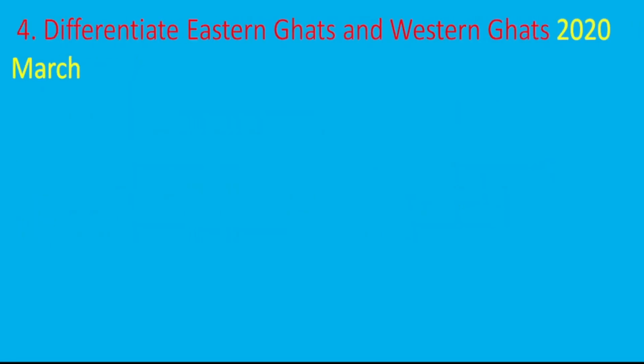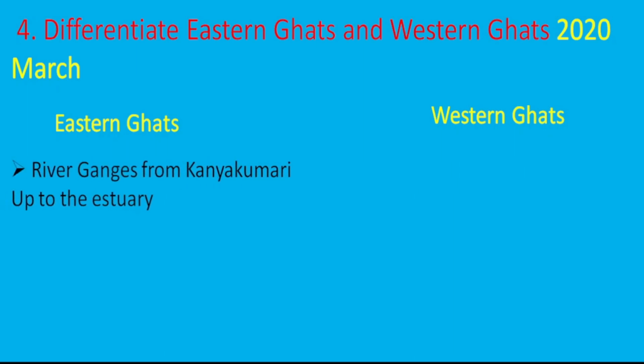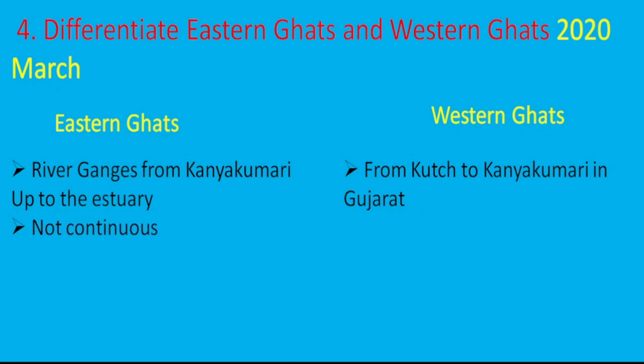Next, differentiate Eastern Ghats and Western Ghats. It was asked in the 2020 March examination. Eastern Ghats extend from the river Ganges up to Kanyakumari; Western Ghats from Kutch to Kanyakumari in Gujarat. Eastern Ghats are not continuous. Western Ghats are continuous.